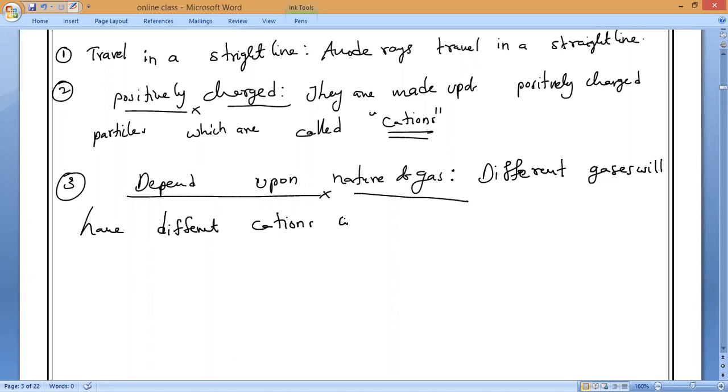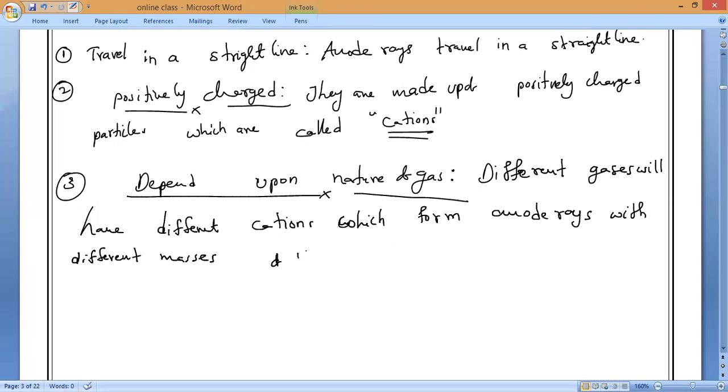Cations which form anode rays, anode rays with different masses. Aswin, do you understand?